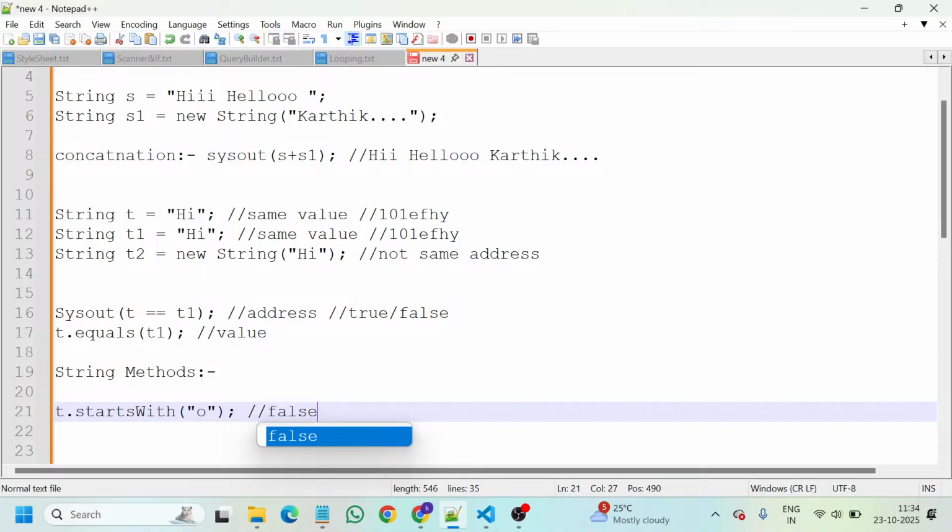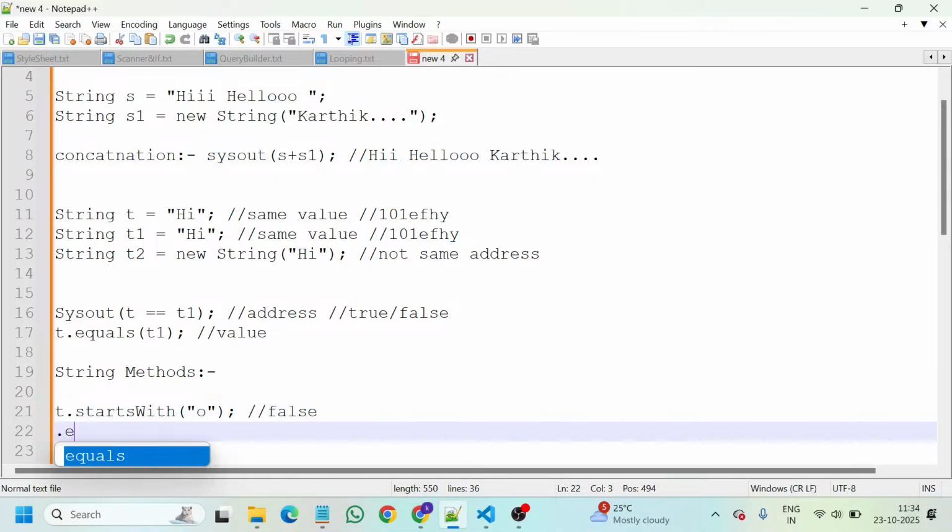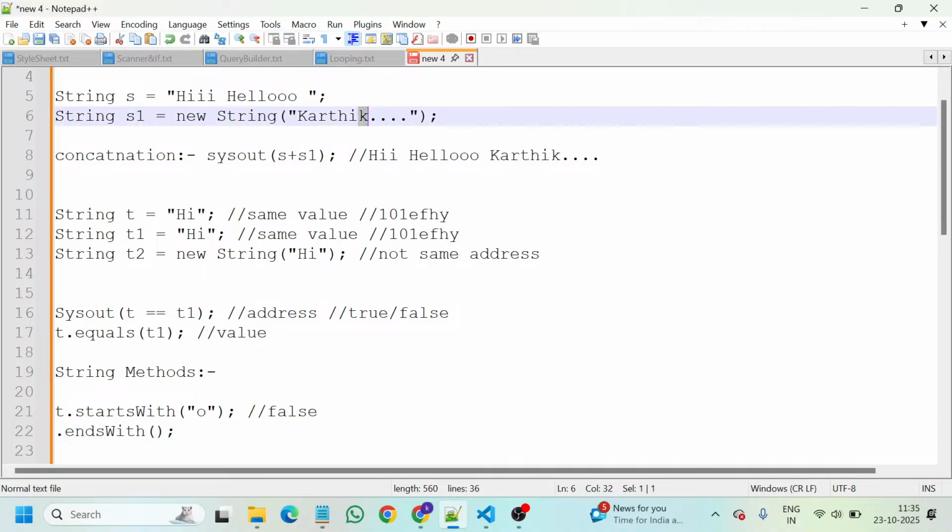And then at the same time, endsWith: ends with i or not, ends with t or not, ends with k or not. So s1 ends with k or not. Why have I given k there?